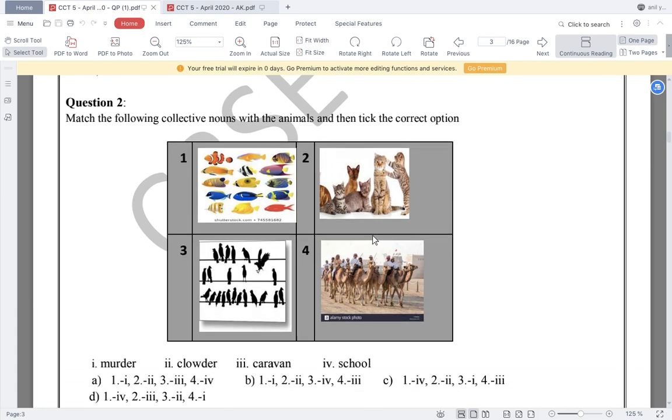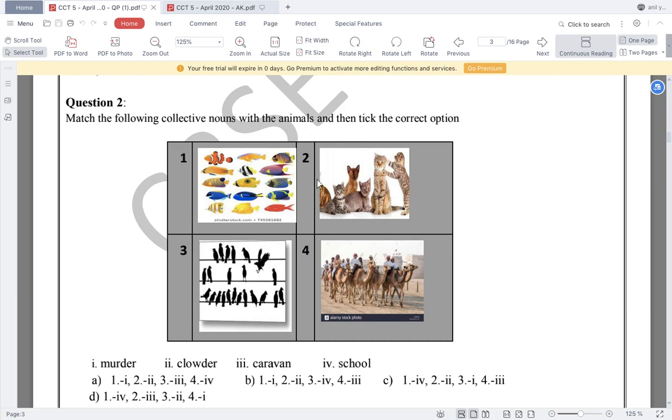Question number 2 talks about match the collective nouns with the animals and then take the correct option. All right, so we know what is a collective noun. A collective noun is basically used to describe a group of things. This you all must know already, because when we learn collective nouns, these are some common collective nouns. For example, the first one is a school of fish, right?